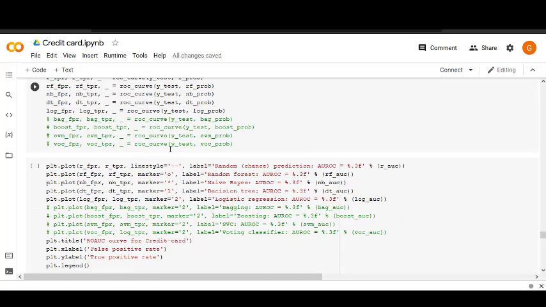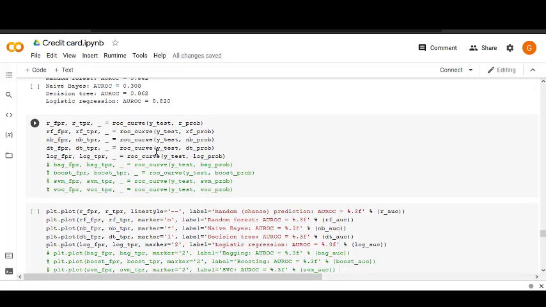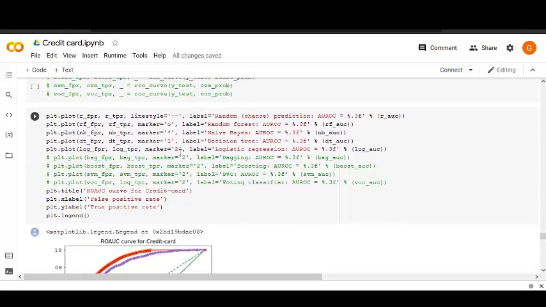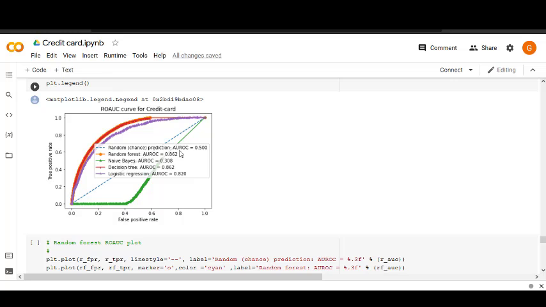Now when we try to plot this data, we get a result something like this. As you can see, this is the random prediction which I was talking about earlier, this dotted blue line.